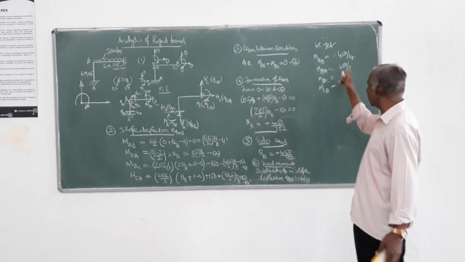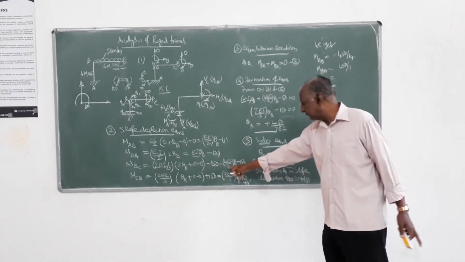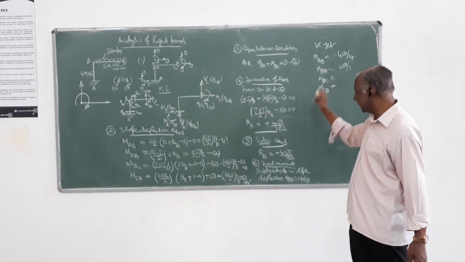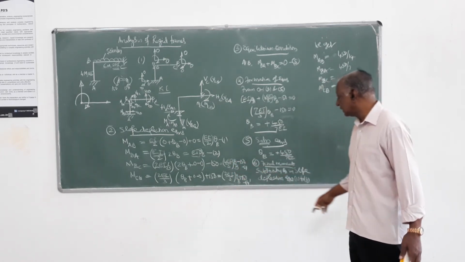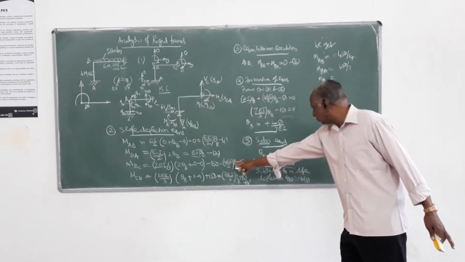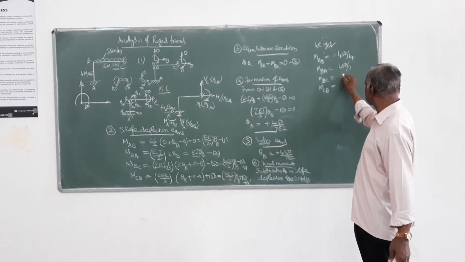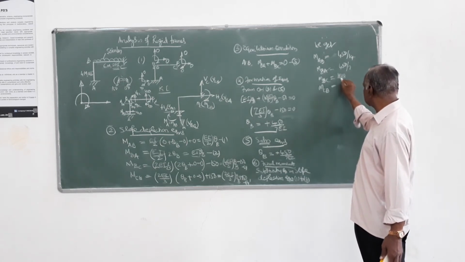Then MBC is 4EI by 3 into theta B. That EI gets cancelled. You have 4 into 450 divided by 21, that is 1800 by 7.